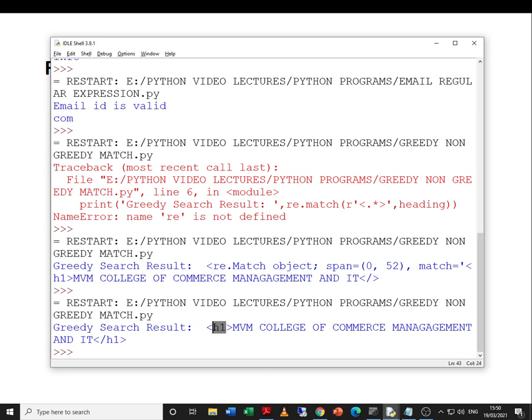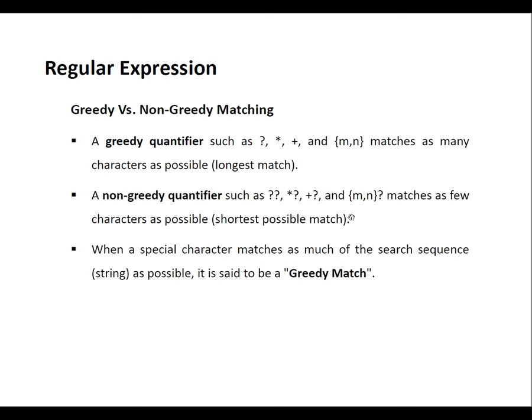So if I want to select only this much, then I need to use the non-greedy quantifier. That is, somewhere I need to combine the question mark, and then it is going to return the shortest possible match. That means the first time the closing tag is encountered, it will stop. Here it will go till the last closing tag.